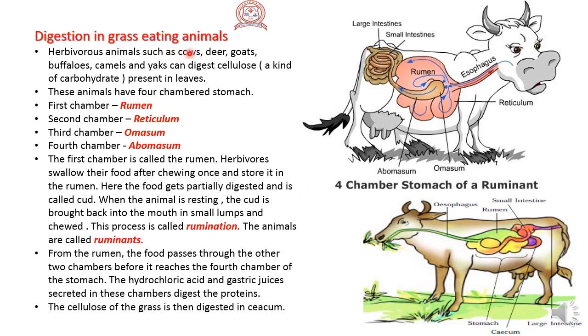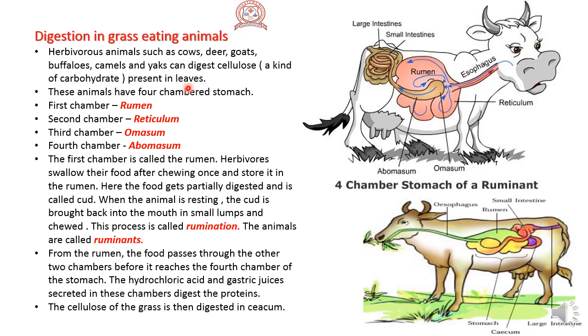Digestion in grass-eating animals. Herbivores eat mainly grass or green plants. Have you ever seen a cow eating grass? The cow, buffalo, horse, etc. keep chewing continuously even when they are not eating. Herbivorous animals such as cows, deer, goats, buffaloes, camels and yaks can digest cellulose. Cellulose is a kind of carbohydrate present in leaves.